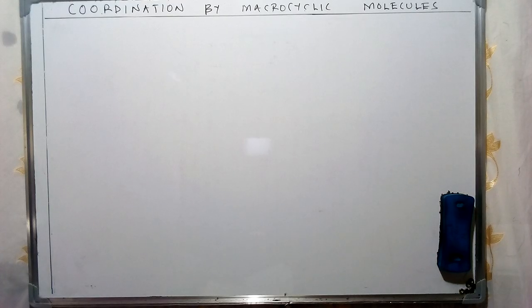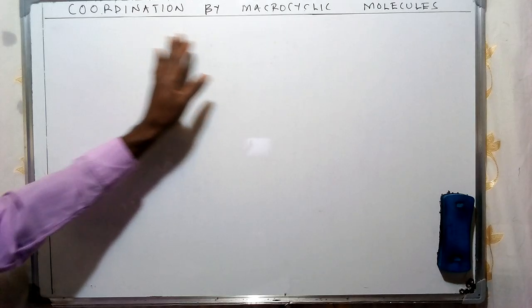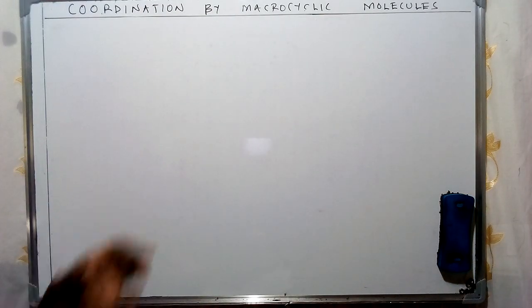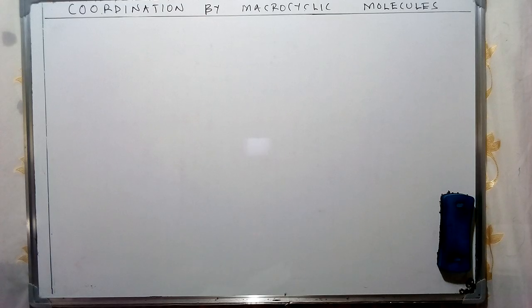In this particular discussion, I'm going to look at the second part of the coordination by macrocyclic molecules. And this is going to assist us in trying to identify a range of molecules which are going to be described as inorganic compounds that consist of these specific types of macrocyclic molecules.